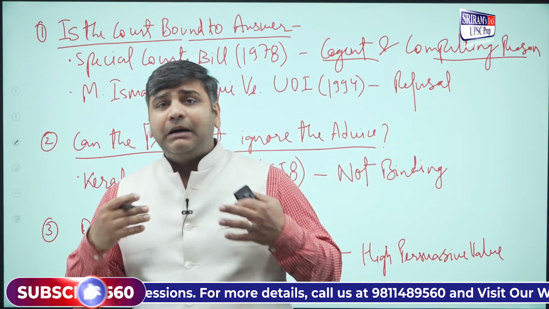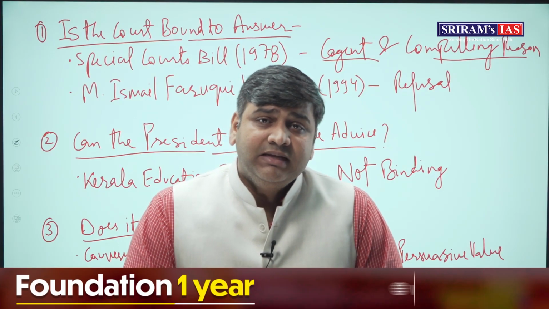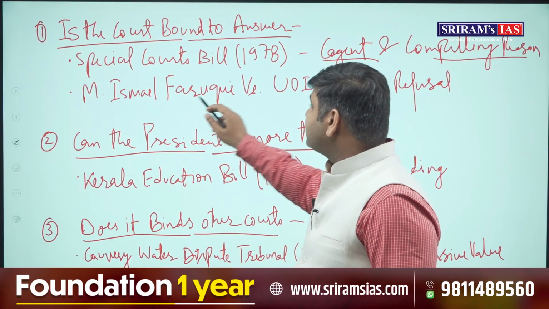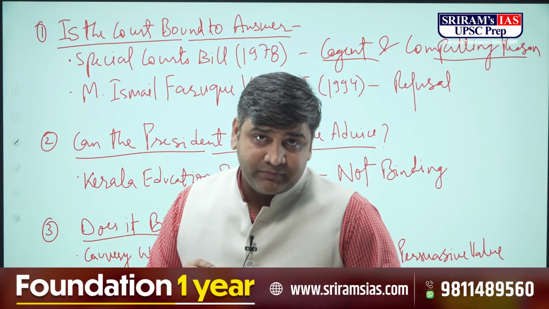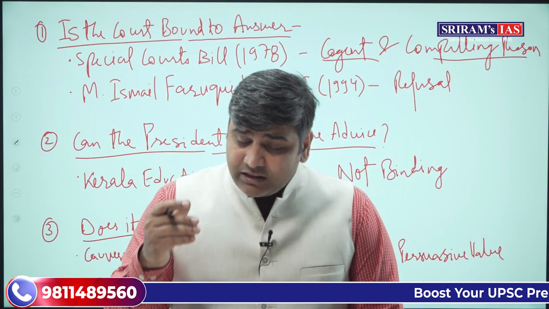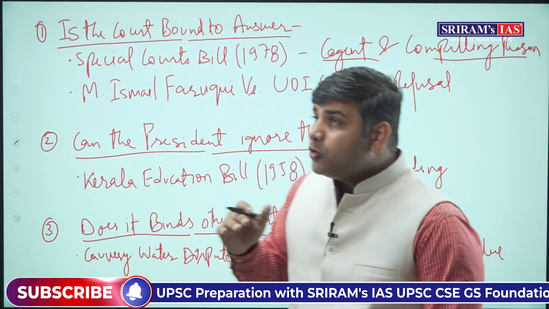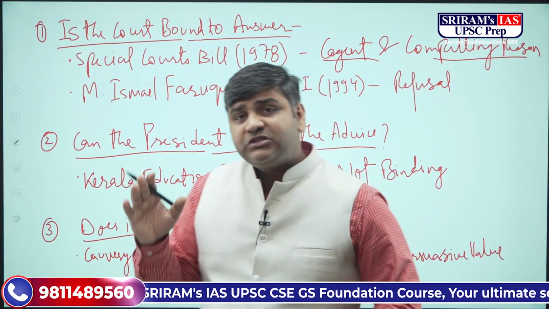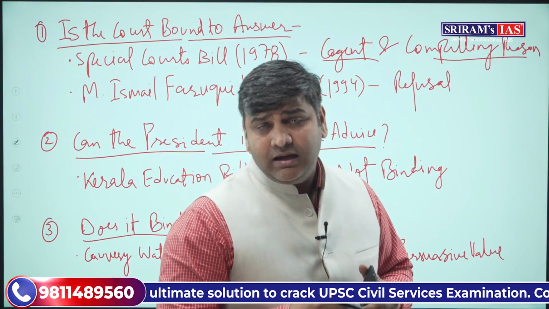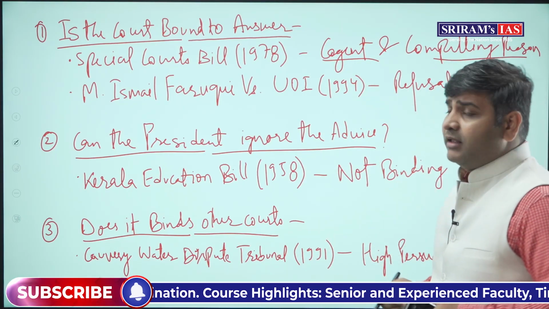The court should not just come up and say that we don't want to answer this particular question. Some kind of compelling reason has to be given, and a compelling reason was definitely given in the M. Ismail Farooqi versus Union of India case, 1991. This case relates to the Ram Janmabhoomi Ayodhya case, and the simple question was whether the temple existed before the mosque or not. The Supreme Court refused to give its opinion on this matter, and it was a very compelling reason: it can create some kind of animosity against one religion, and between two religions, I would say. So this is category number 1.